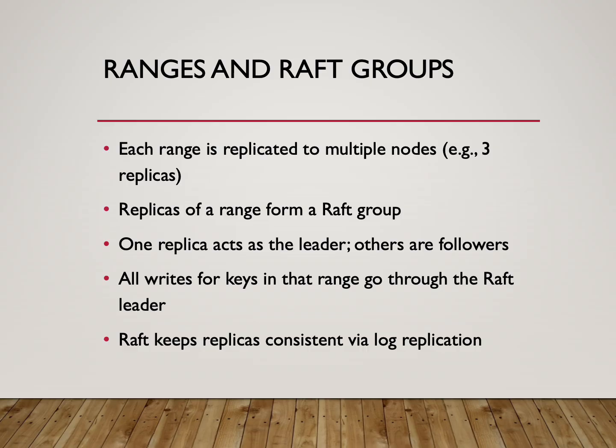Each range is replicated to multiple nodes, commonly 3 replicas. Those replicas form a Raft group. Within each group, one replica is the leader for that range, and the others are the followers. All writes for keys that fall within that range go through the leader, which uses the Raft protocol to replicate those writes to the followers. This means partitioning is done at the range level, and every range has its own leader and its own consensus group. Different ranges can have different leaders on different nodes, which helps distribute load across the cluster.